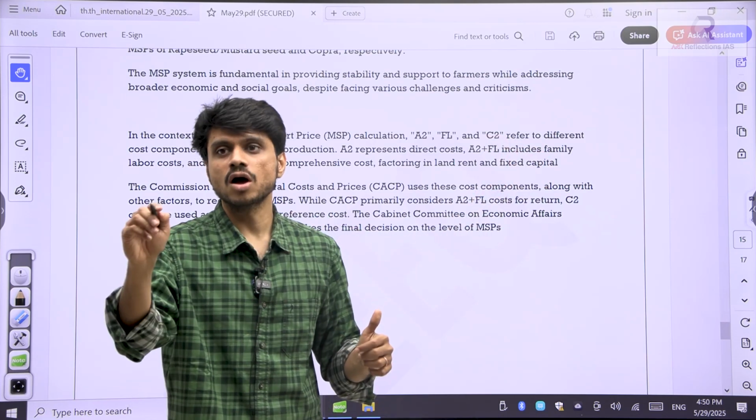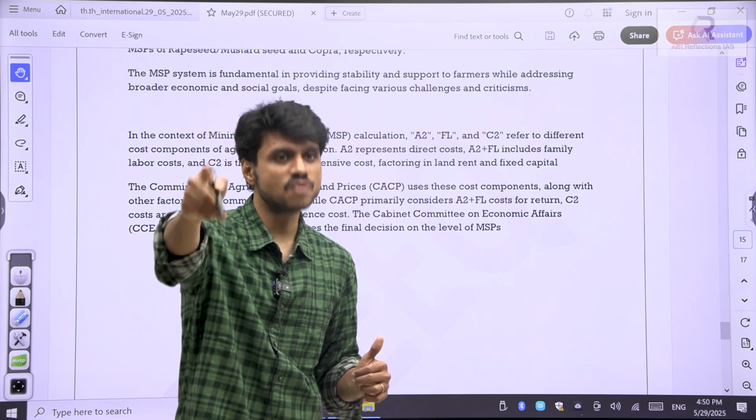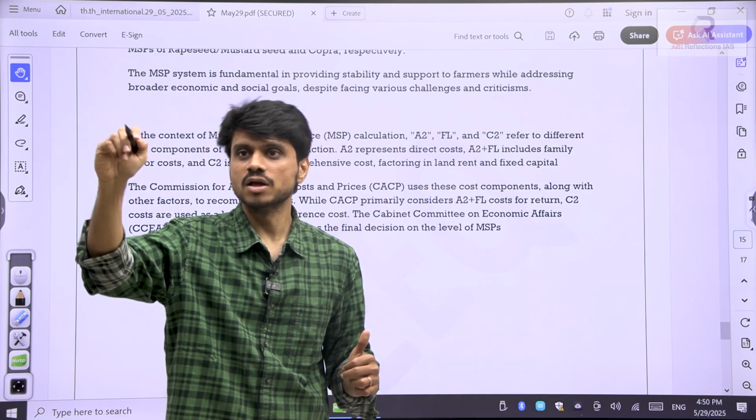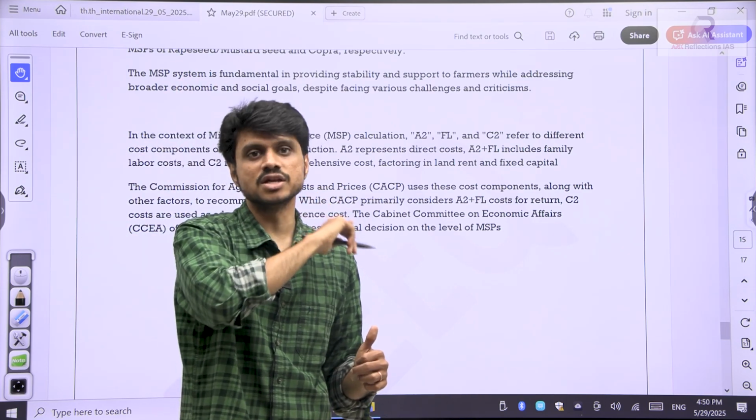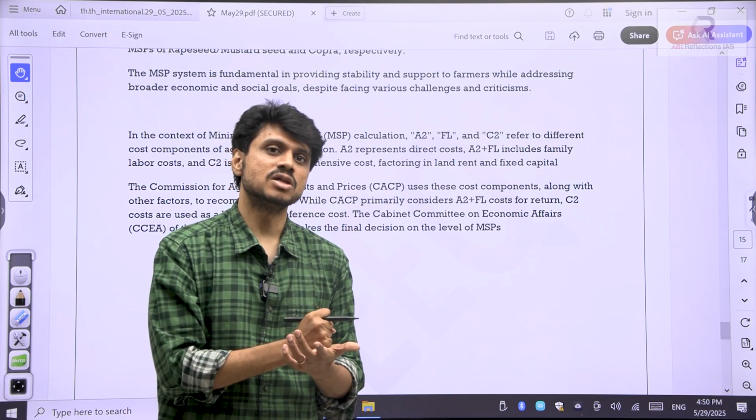There is no law that mentions the MSP, minimum support price, should be given to the farmer. There is no such kind of law. This is an executive decision. Every year it is done. But farmers want a law. Now, should it be given on a law basis?